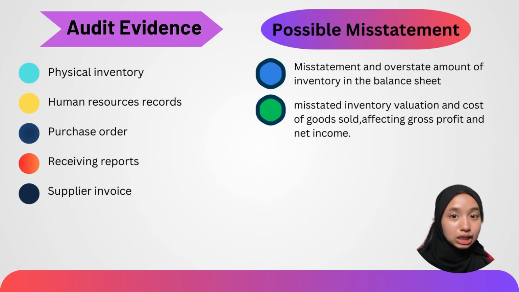The audit evidence needed is physical inventory, human resources records, purchase orders, receiving reports, and supplier invoices. Possible misstatement that might occur is overstated amount of inventory in the balance sheet, misstated inventory valuation and cost of goods sold, affecting gross profit and net income.